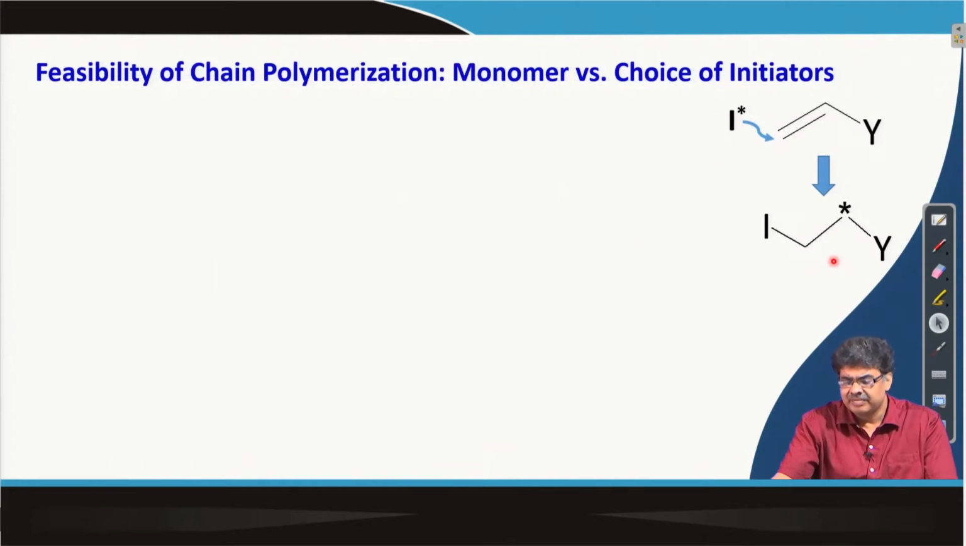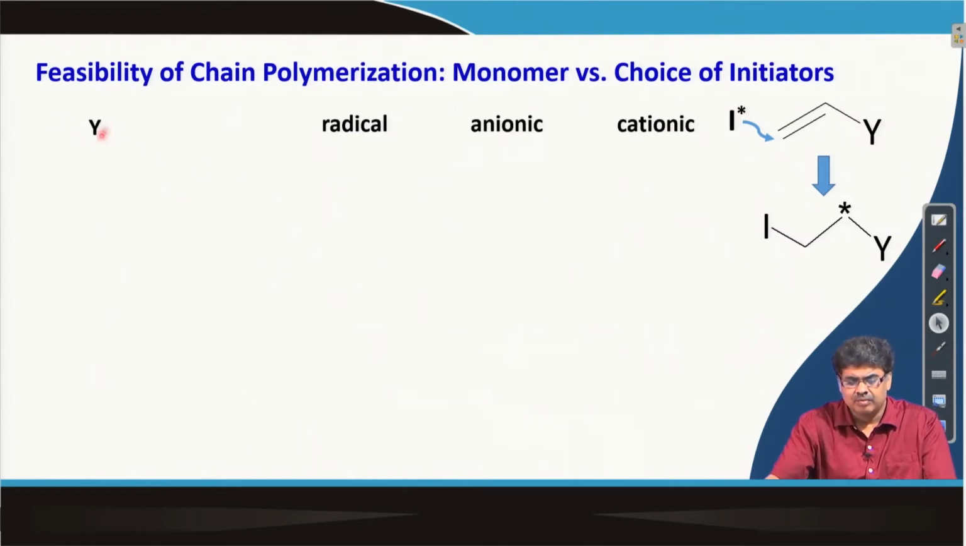comparatively feasible. Now, if I have a cation or say an anion to begin with, if I have an electron withdrawing group either by inductive effect or by resonance, then we can actually stabilize this species and have a fruitful polymerization. So, we will just have a table to show, depending upon Y, what type of chain polymerization is feasible.